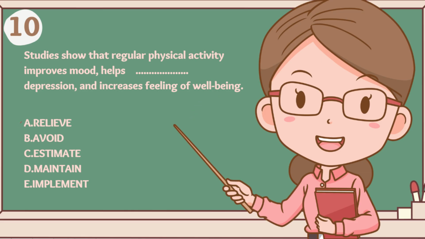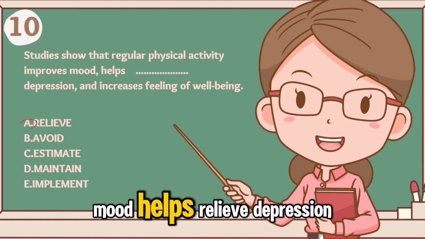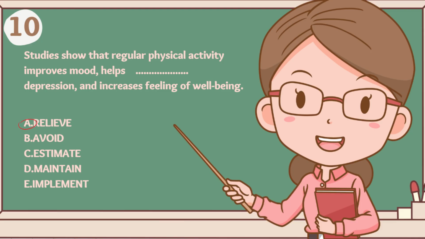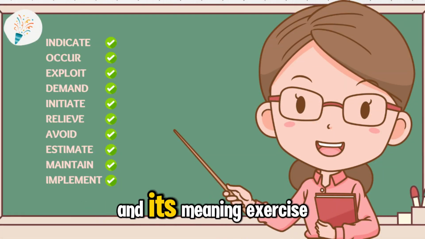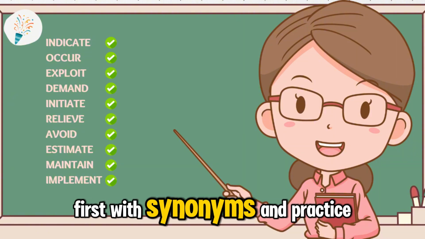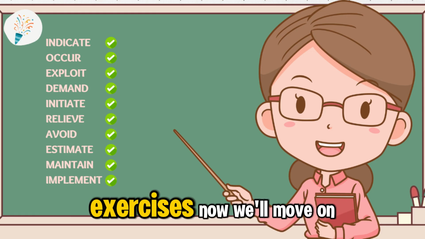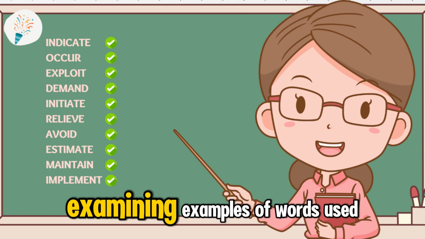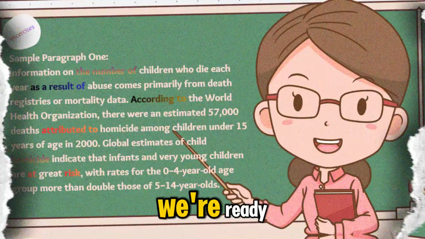Our correct answer: relieve. Studies show that regular physical activity improves mood, helps relieve depression, and increases feeling of well-being. Congratulations. You've completed this training. As we aimed, we completed the 10-word and its meaning exercise, first with synonyms and practice in sentences, then reinforced these words with fill-in-the-blanks exercises. Now, we'll move on to our final exercise with these words, examining examples of words used within paragraphs. Our texts are coming if we're ready.